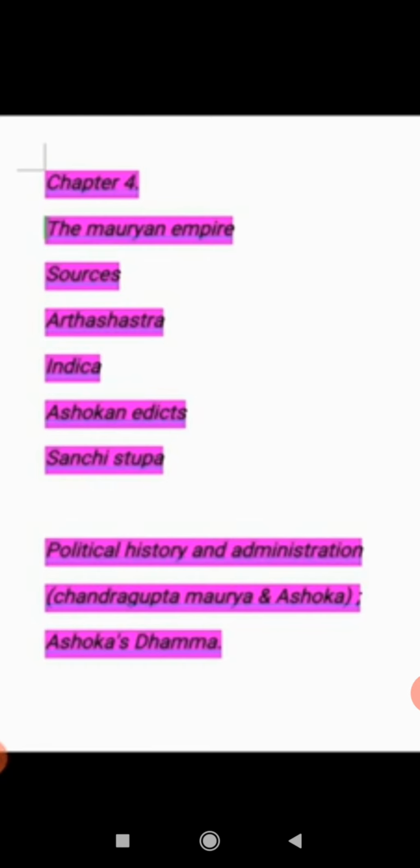Mauryan administration had two main divisions, civil administration and military administration. In the civil administration, there are two main divisions. The first is central, and the other is provincial government. Central means about the whole kingdom, and provincial means related to a state. In the provincial government, the central government is divided into various provinces. Nowadays, those provinces are called states.